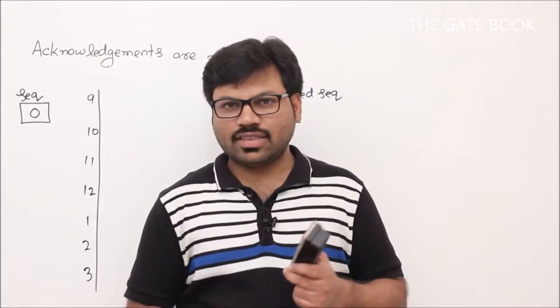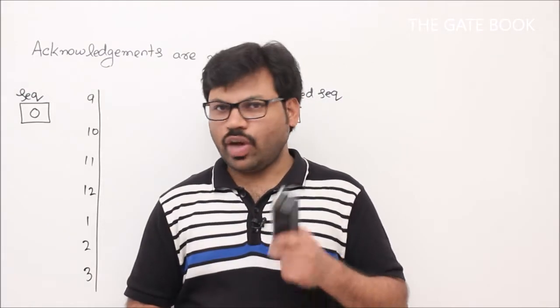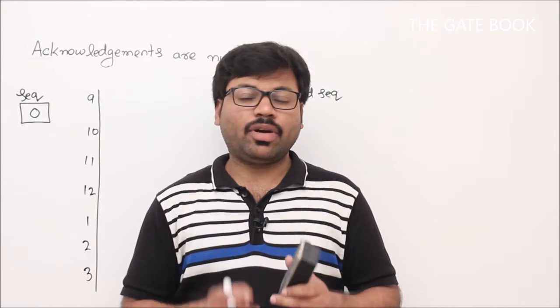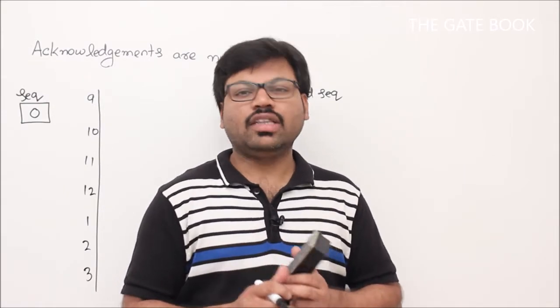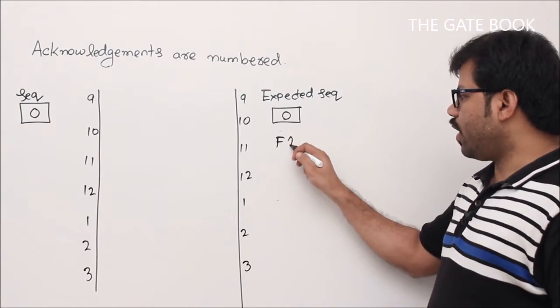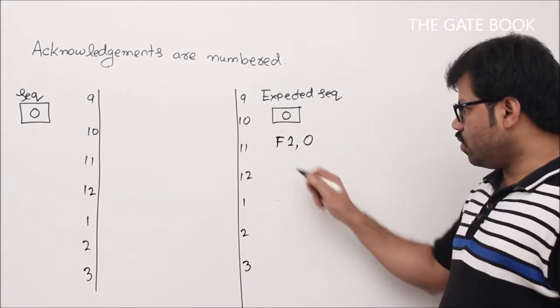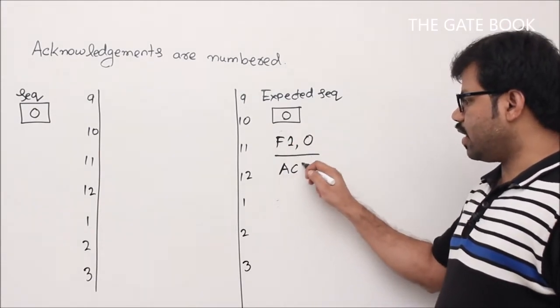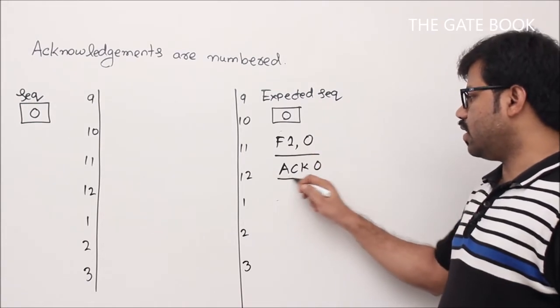So finally we realize that we need numbers for acknowledgements also, isn't it? But how to number them, we have to find out. There are two ways we can number. One model is: whenever you have a frame with some sequence number, let's say 0, then we are going to send ACK with the same number 0. That is method number 1.